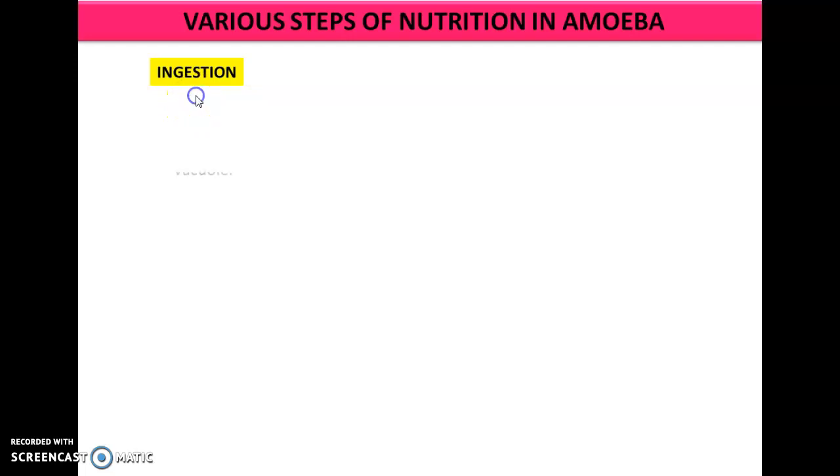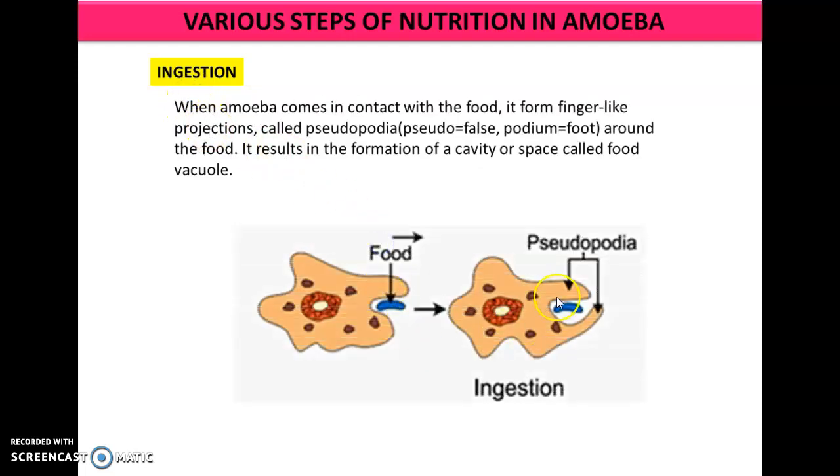Ingestion. When the amoeba comes in contact with food, it forms a finger-like projection called pseudopodia. Pseudo means false, podium means foot, around the food, right? And it results in the formation of a cavity or a space around the food, called the food vacuole.